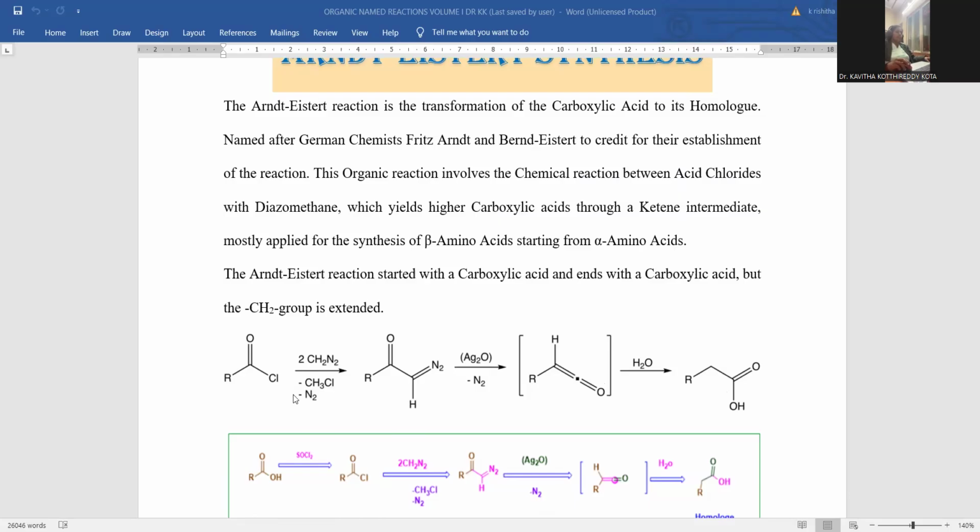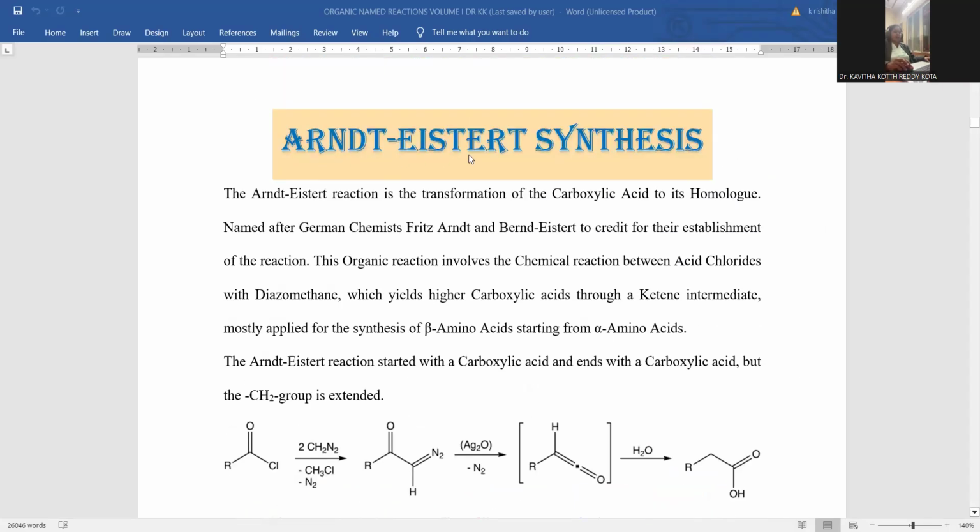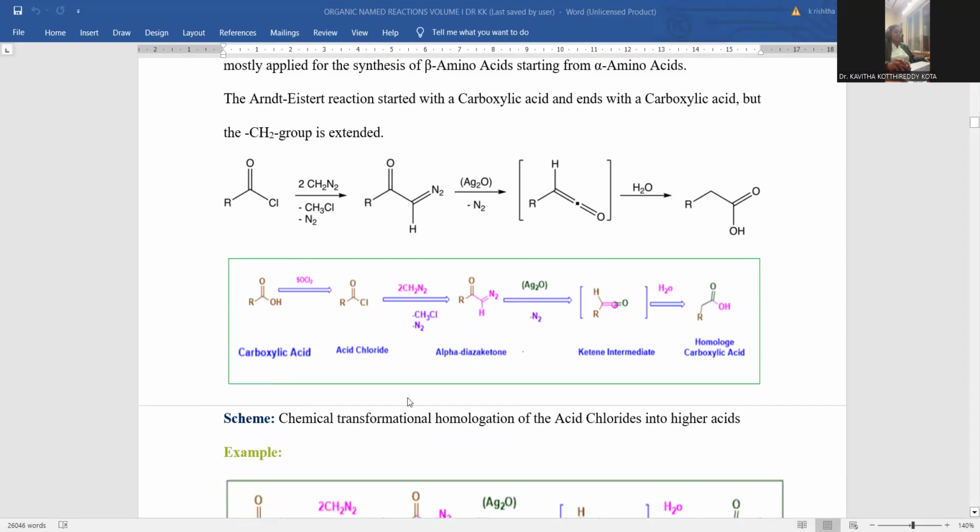The starting material might be acid chloride. This is the way a series of reactions is taken for the Arndt-Eistert synthesis process, right? Carboxylic acid, this is in either alternative pathway. You may start with carboxylic acid, right? Carboxylic acid and finally carboxylic acid. In order to achieve that reaction, one more step is to be added.